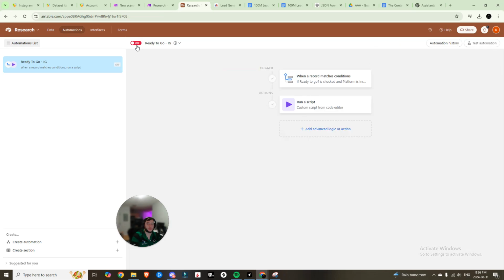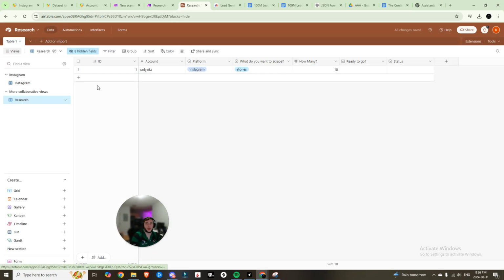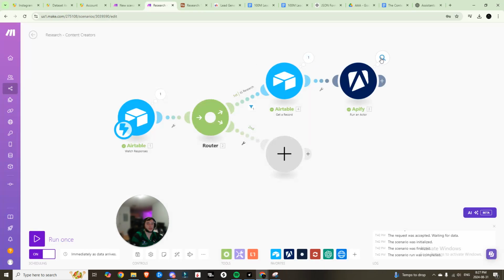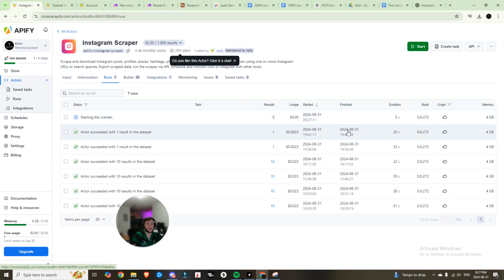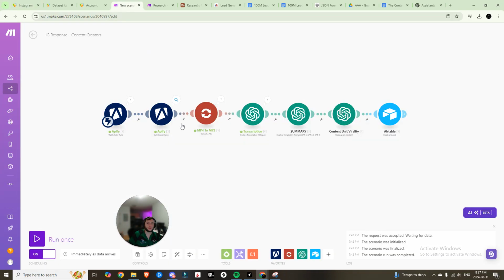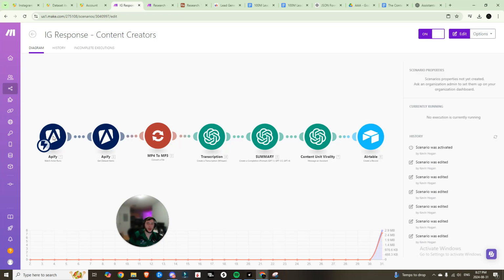Instead, we are going to turn this automation on. Now, if we come in here and we check ready to go, it should fire this. So you can see that it's successfully ran that. If we come into our Instagram, we can see that it's starting the crawler, currently scraping that page for us. You'll see now that it's finished, completed. We come into here, you should see that this actor is watching for that to get triggered. And there you have it.